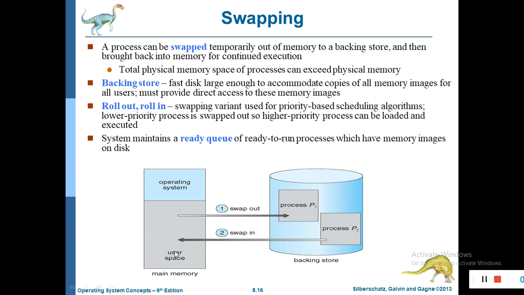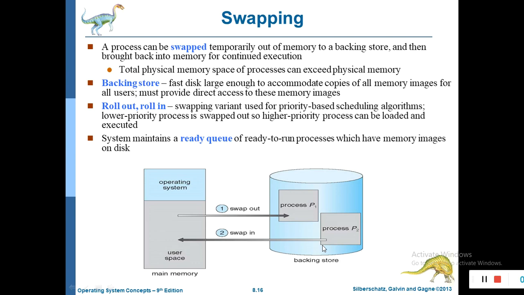And take another example in the priority based scheduling algorithm. If any higher priority process arrives and wants the services, then the memory manager can swap out the lower priority process into the backing store and then load and execute the higher priority process, right?